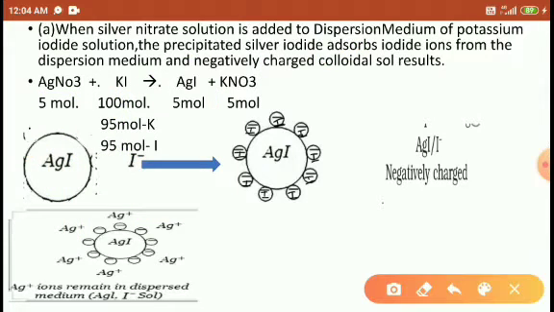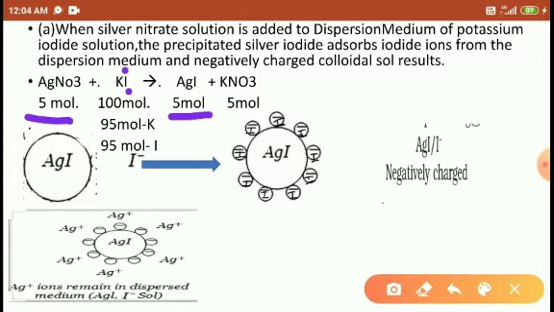Right students, so why does this happen here? The dispersion medium is always in high amount, and the dispersed phase is in low amount. We are using 5 moles of AgNO3 added to 100 moles of potassium iodide. Then what happens, students? The 5 moles of Ag attract with 5 moles of iodine out of 100, so it forms 5 moles of AgI.